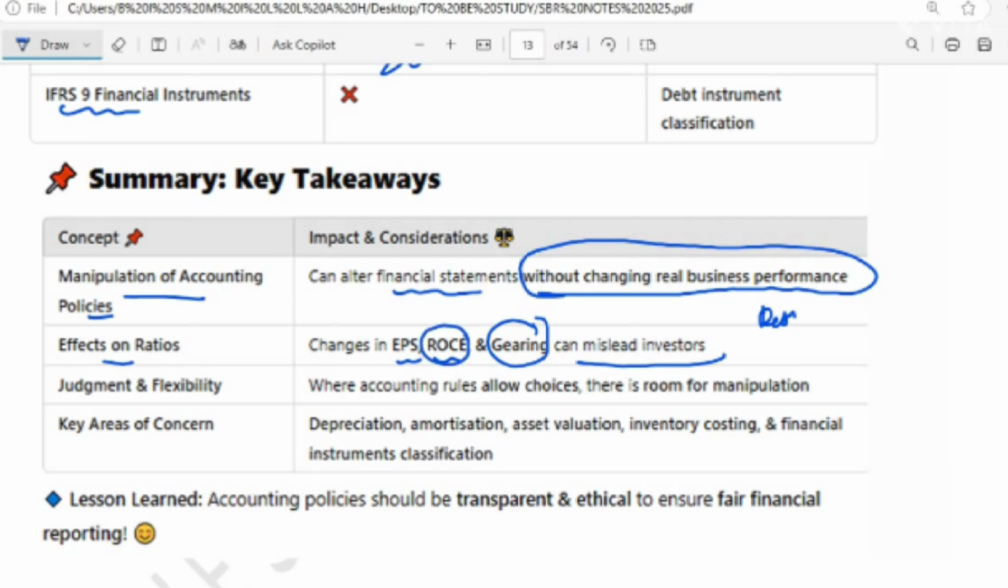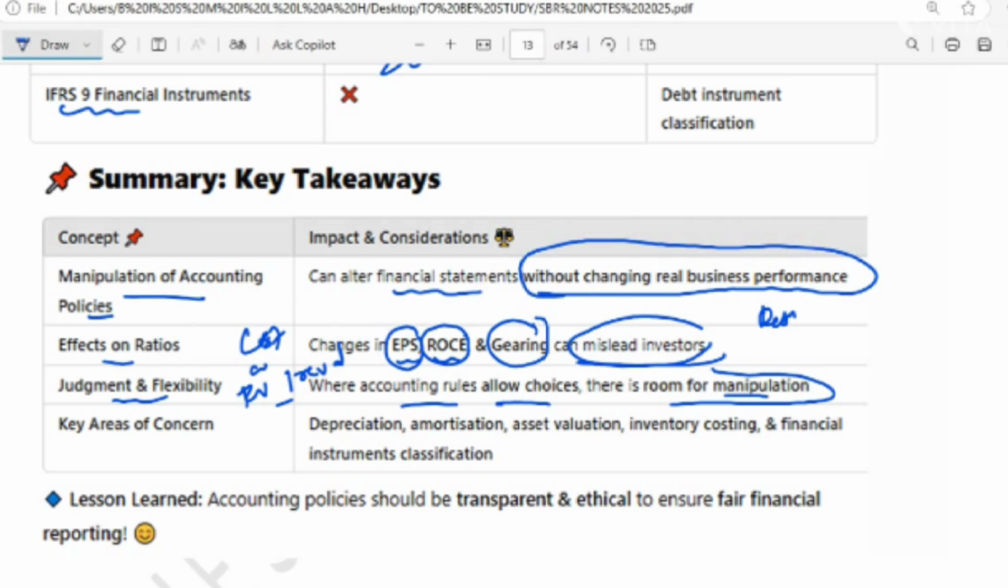Now, judgment and flexibility. The accounting rules allow choices, but there's no room for manipulation. Now, you see here, there is a choice. You can choose the cost model, or you can choose the fair value or revaluation model. It's okay because it's allowed by the accounting rules specific to the standard, but there is no room for manipulation. If you go for manipulation, then there will be a violation and you will have to face the consequences. Now, key areas of concern: depreciation, amortization, asset valuation, inventory costing, and financial instrument classification. So we have discussed this in great detail.